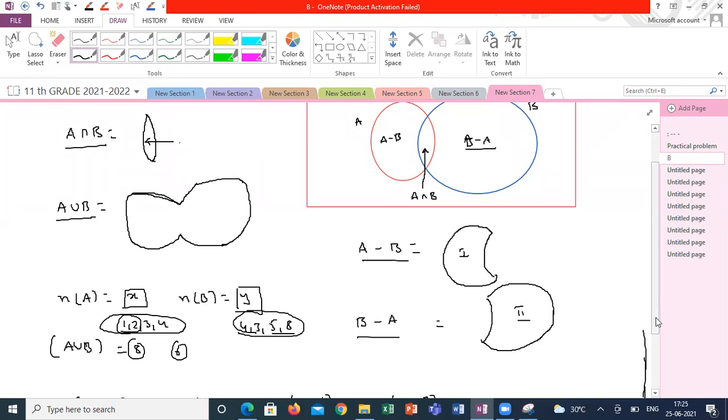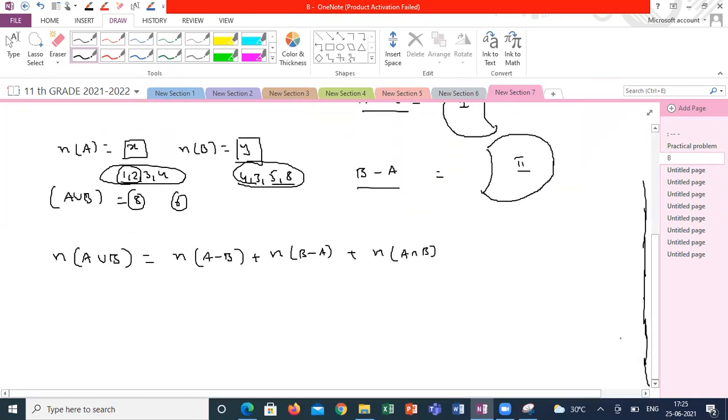How to proceed? I don't want the answer in terms of A minus B or B minus A. Mostly they will give n of A union B, or n of A, or n of B, or n of A intersection B. Either in this four-format only they will give the data. How can I convert this data into the required format?